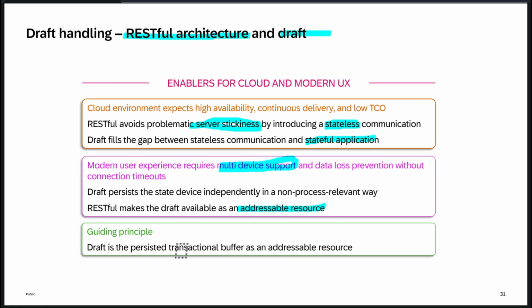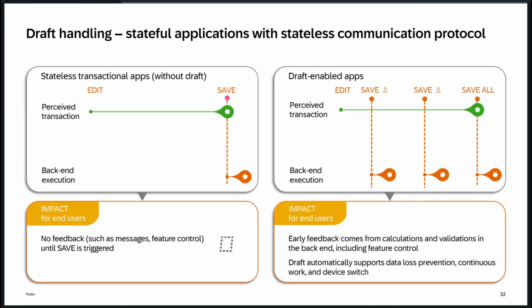So we know what a transactional buffer is. We have seen this already. What they call a draft is a persistent transactional buffer, which means they store this information in the DB, in one of the DBs, and whenever the user needs it back, we just take the data from the DB and send it. So draft handling gives us stateful applications with a stateless communication protocol.